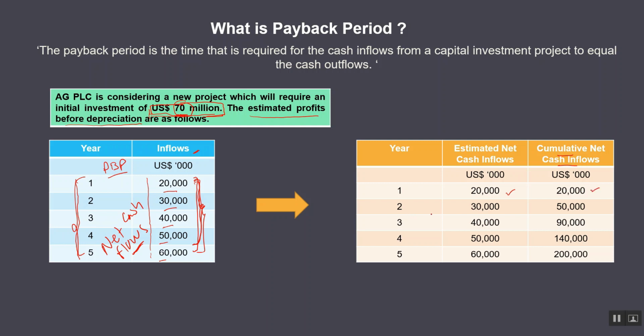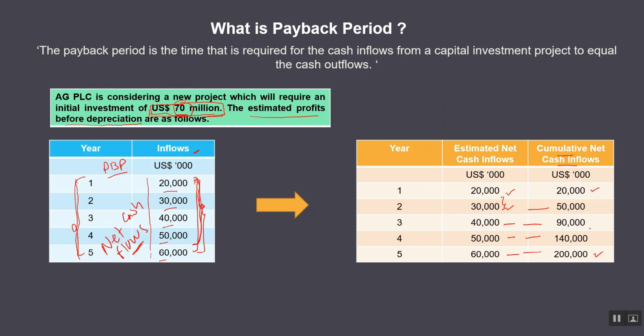At the end of the second year, your estimated cash inflows will be 30 million, so cumulative will be 30 plus 20, that is 50 million. Likewise, at the end of the fourth year and fifth year, when you add the respective cash inflows, that will give you a total of 200 million at the end of the fifth year.